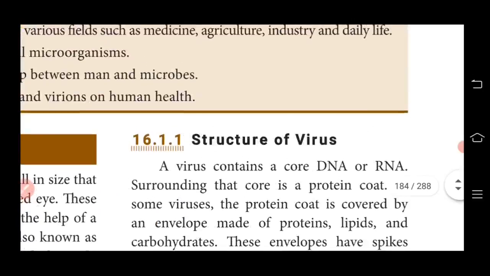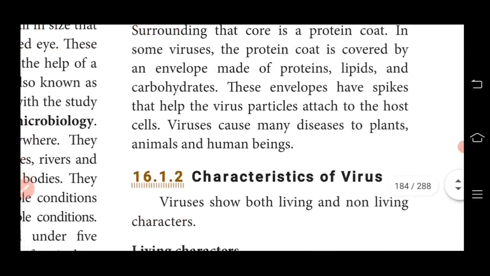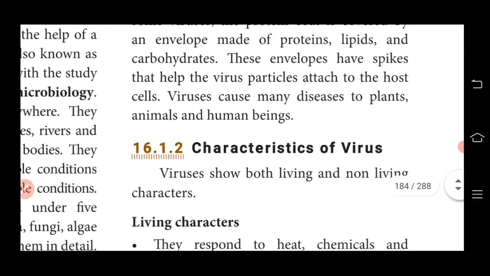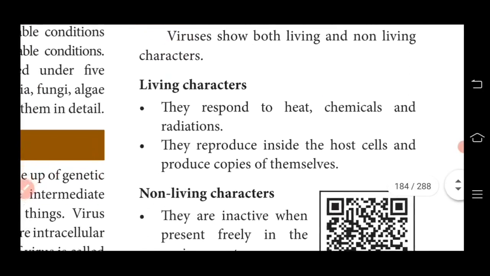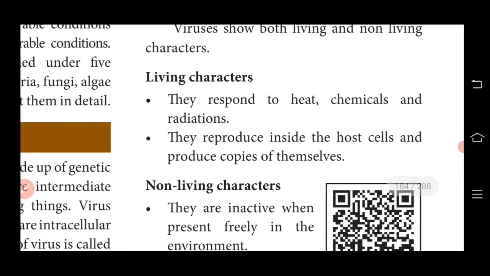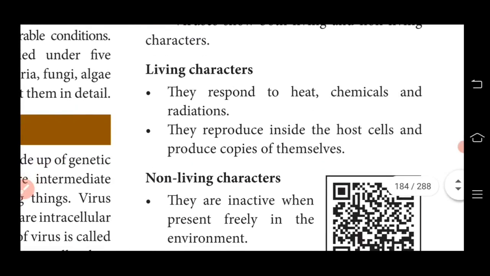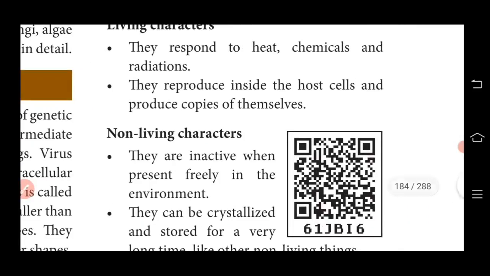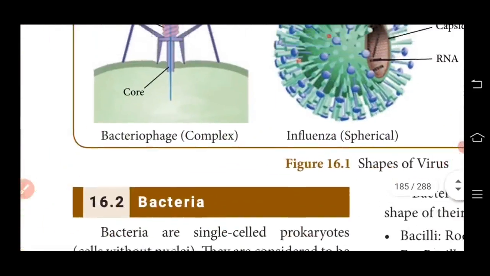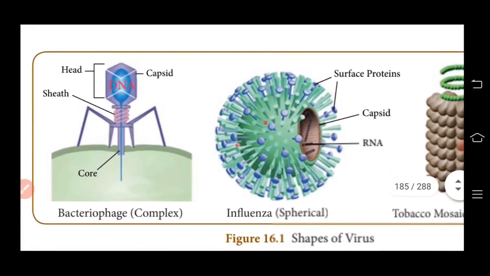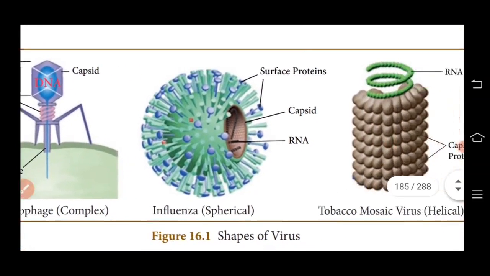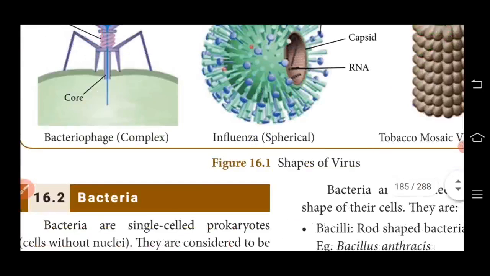And then the structure of a virus. The characteristics of viruses are that they exist with both living and non-living characters under suitable conditions. The different types of virus are bacteriophage, influenza and tobacco mosaic virus.